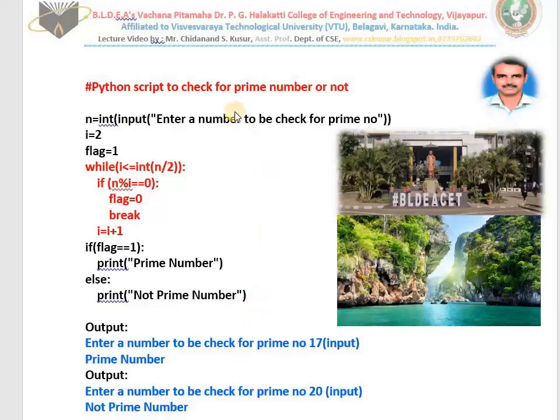Hello dear students, in today's class I teach you one simple Python program that will check whether the entered number is prime number or not prime number. That means you develop one software or program in Python that will take one number as an input, and that program tells me whether that number is prime number or not prime number. I hope everyone knows which one is called a prime number. Let me just revise for you.